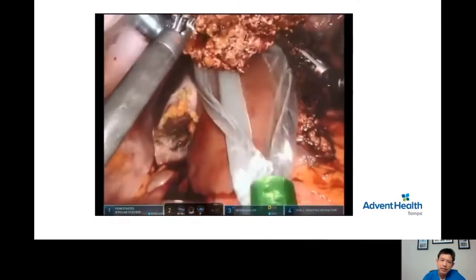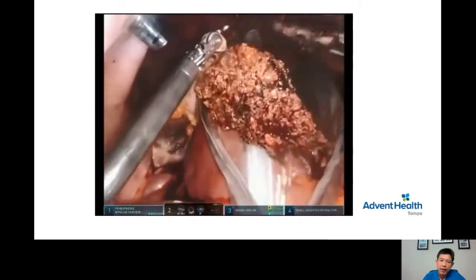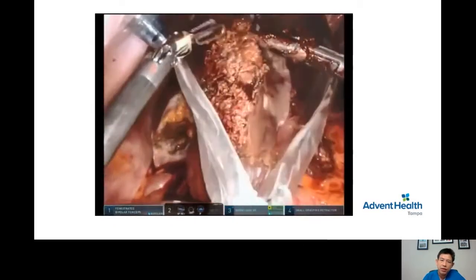So the specimen is placed in a small laparoscopic endobag, like fishing a fish. You can see the tumor right here. The tumor is removed now with part of the liver and is ready to be taken out of the abdomen and sent to pathology for frozen section.